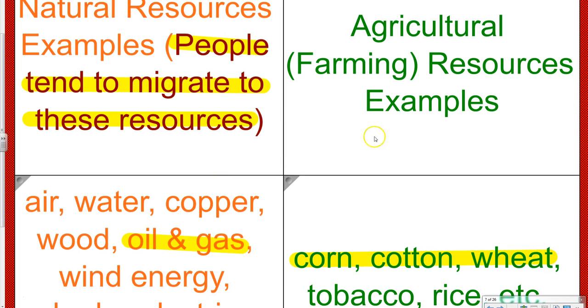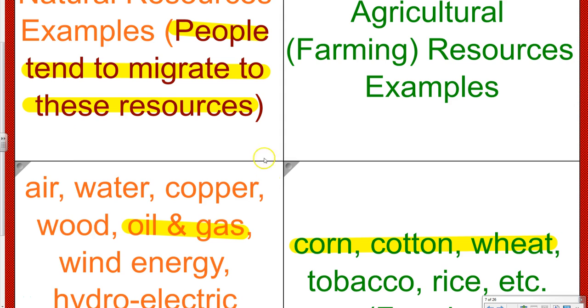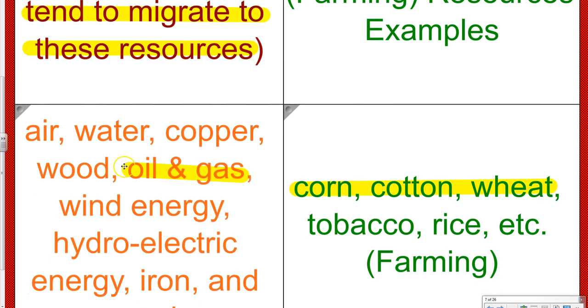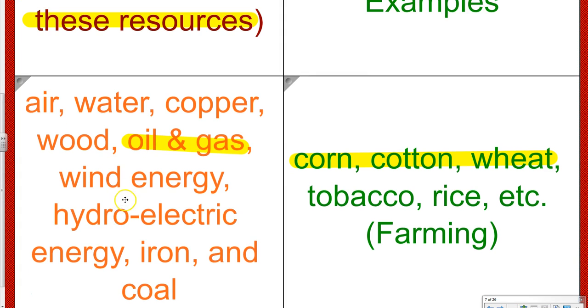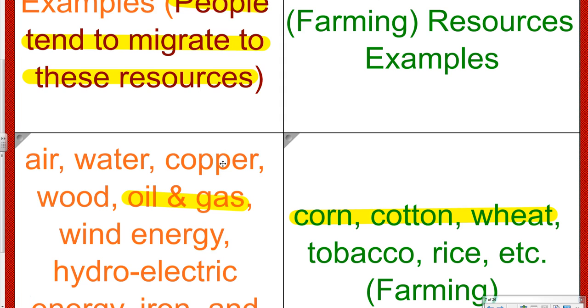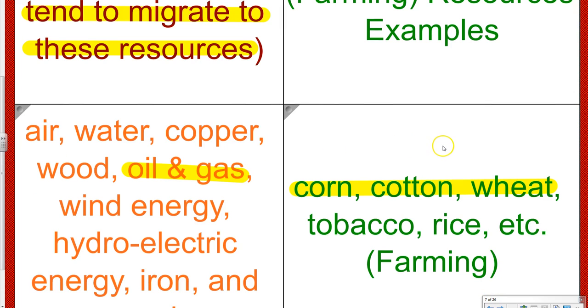Okay, so some examples of a natural resource. Okay, you're going to write them down in this bottom left-hand box. Okay, again, these are examples of natural resources: air, water, copper, wood, oil and gas, wind energy, hydroelectric energy, iron, and coal. The only one that you need to copy down right now is oil and gas. All right, because that's what you are going to be tested over. Anytime you see anything that is highlighted, you 100% for sure want to write that down because you will be tested over it. All right. So again, something that occurs naturally are oil and gas. Okay, those are things that occur naturally in Earth.